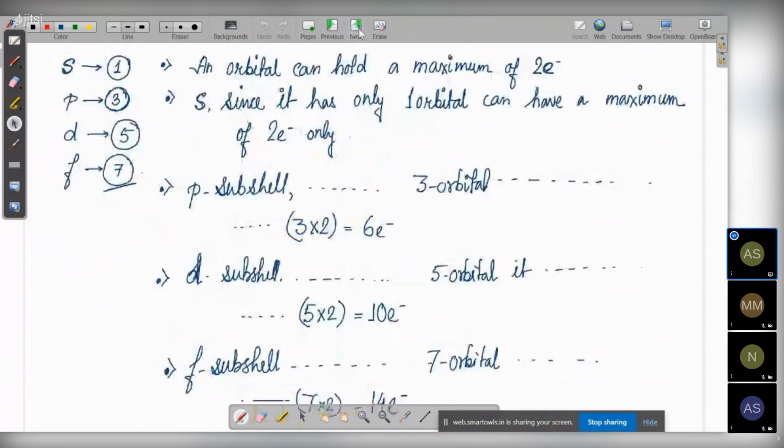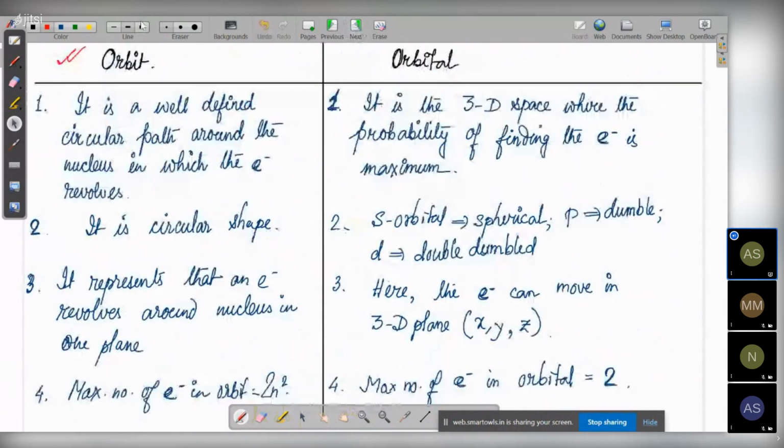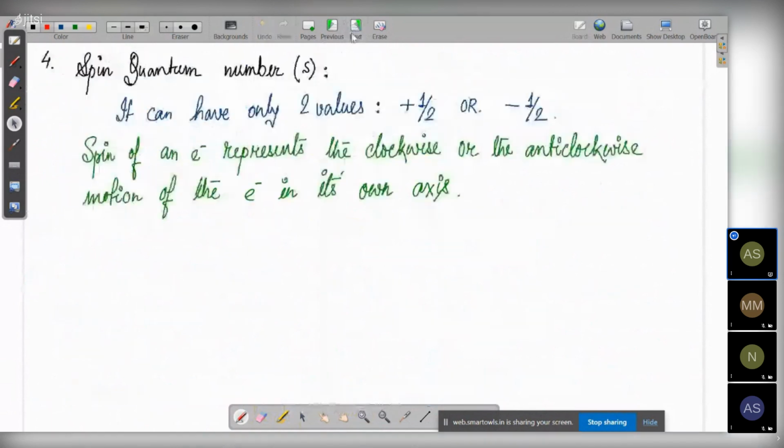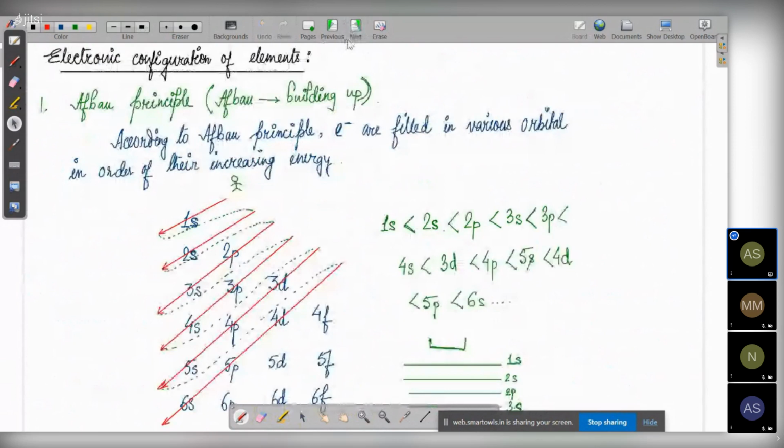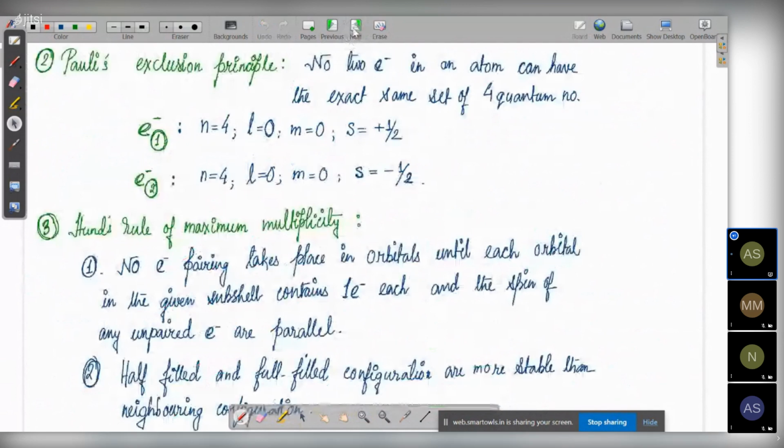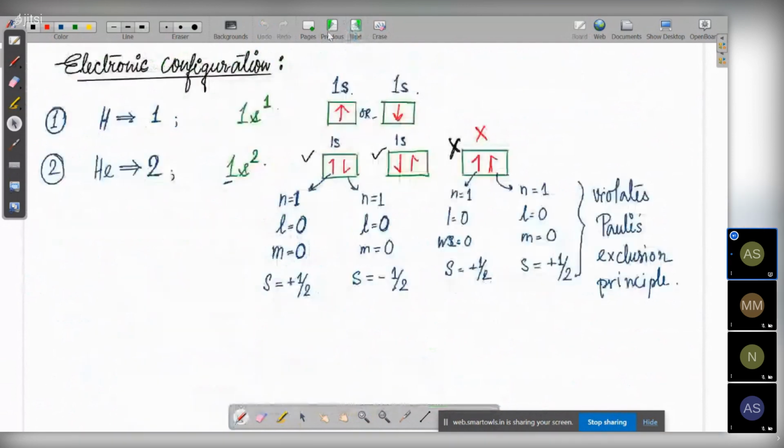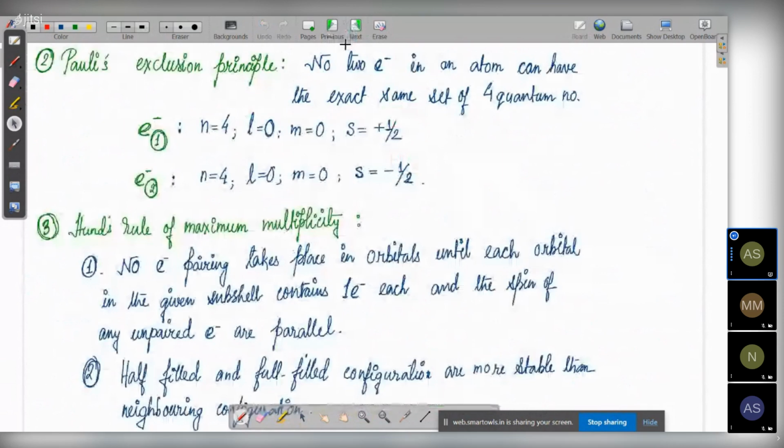Then the Aufbau principle, Pauli's exclusion principle, and Hund's rule. From quantum numbers to Hund's rule, you need to know these things for the sake of being able to write the electronic configuration. Because if you do not know this, you won't be able to write electronic configuration. That's why knowing this is very important. So, roughly, these are the important things of this particular chapter.